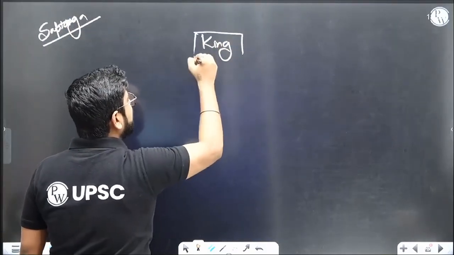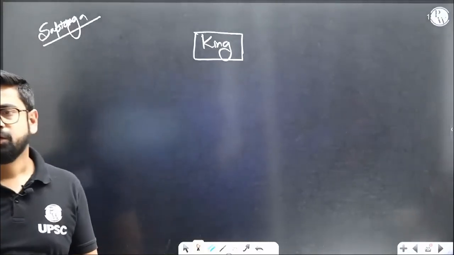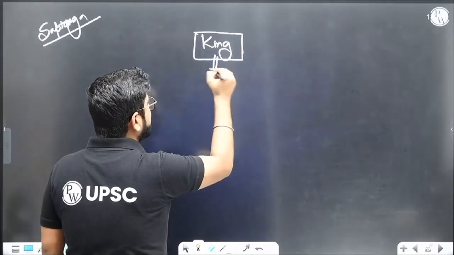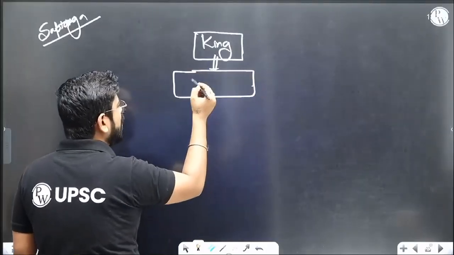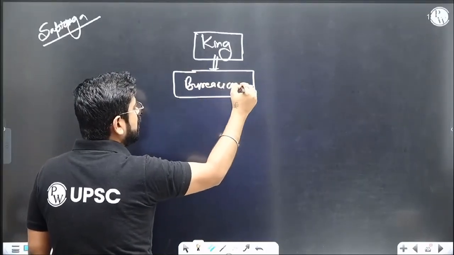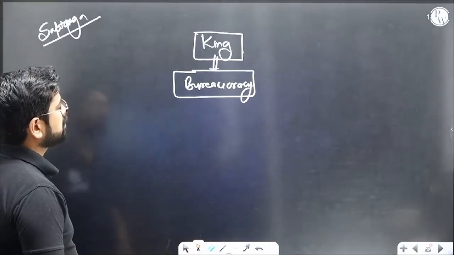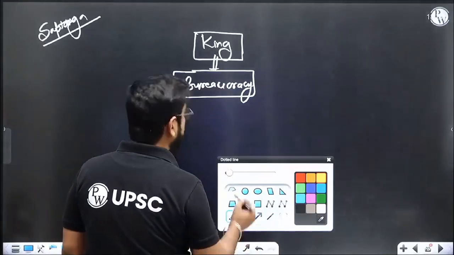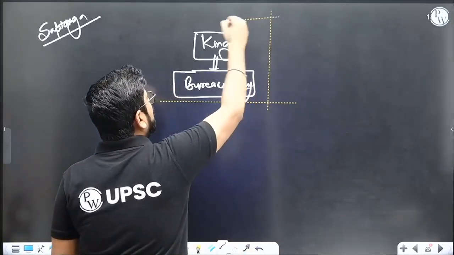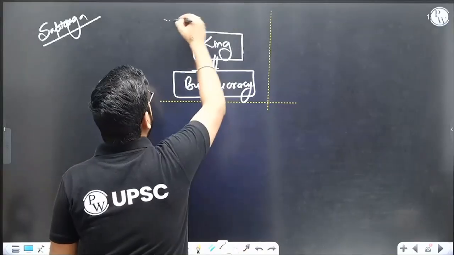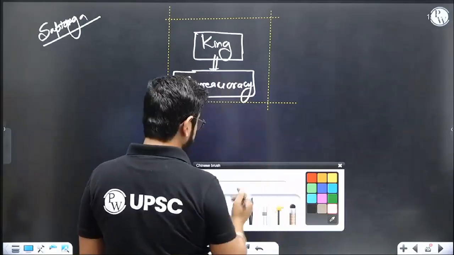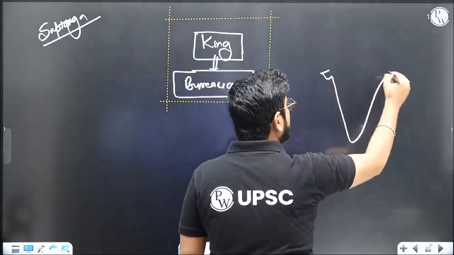First of all, we must understand the power of the king, right? Again, your constitution starts with the president and the power of the president. Then the king will have a body, a council of ministers, or you can say bureaucracy. We'll have a bureaucratic system, a proper system. Then after that, this is your central government. But after understanding that there is a center, we need to divide the whole country into provinces.